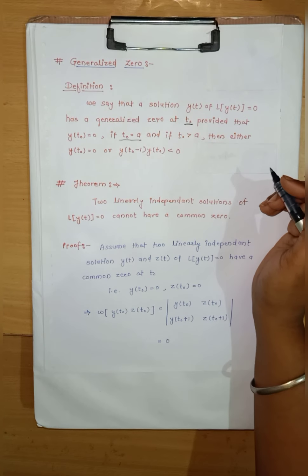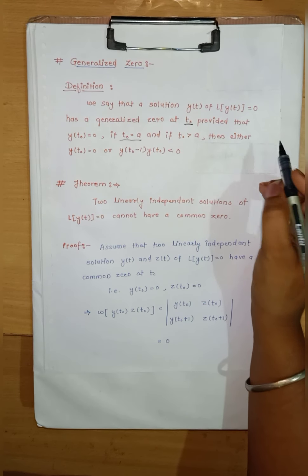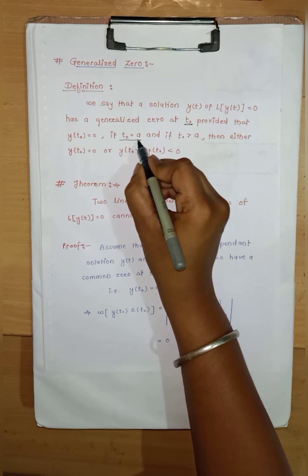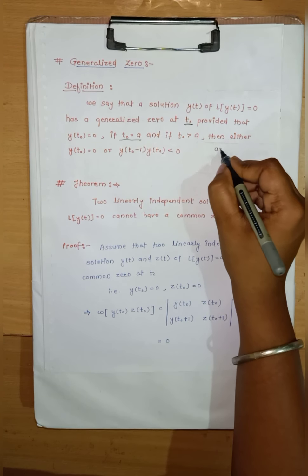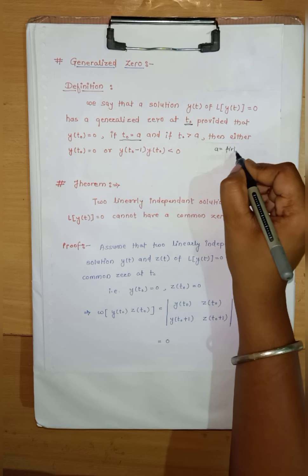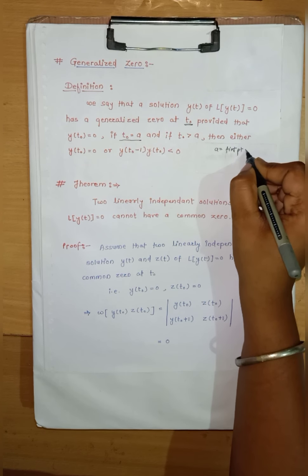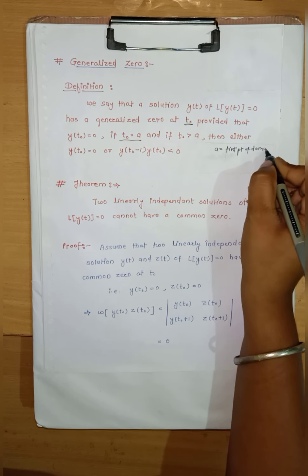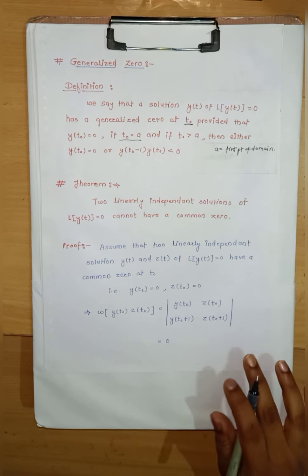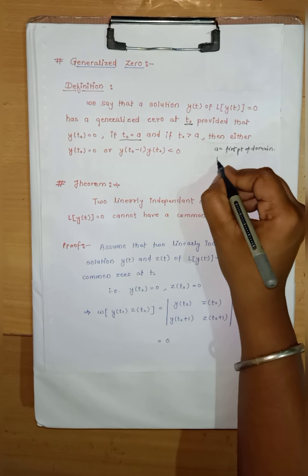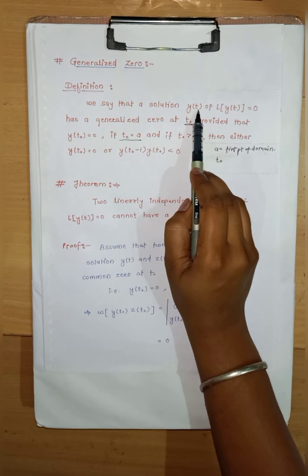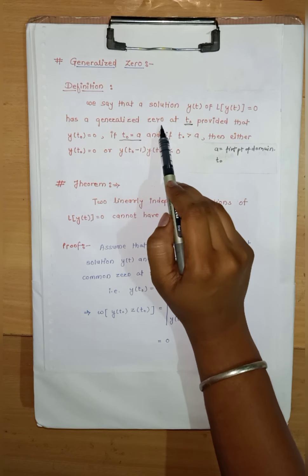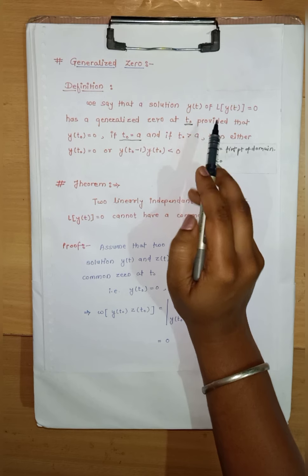So if we have any domain and the first point of the domain is a, and our point is t0, we say that the solution y of t has a generalized 0 at t0.